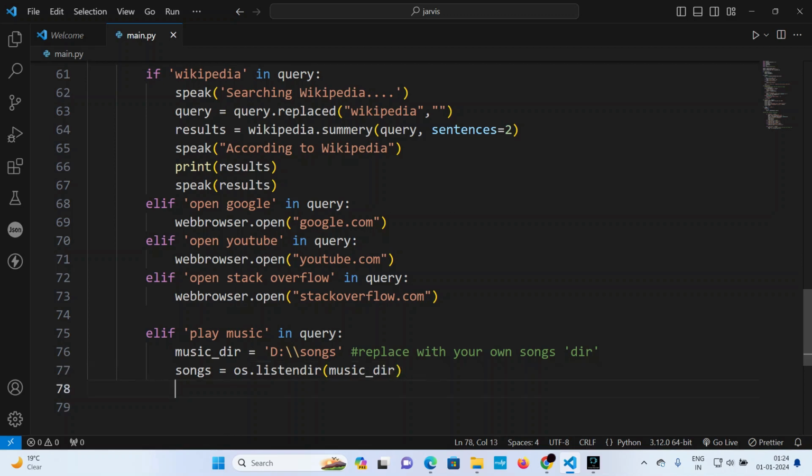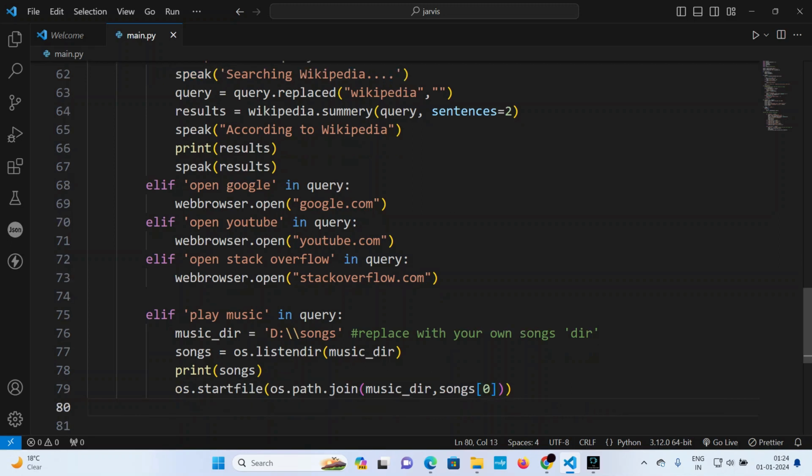Actually, I didn't have a snippet for it. Maybe I should enable. Actually, I didn't work on Python on this PC, so I didn't have any snippets. Okay, songs, and after that os.startfile. I have an attribute, so that will do what? os.path.join, one of the sexiest things in Python this is. And so music directory, and basically it will play the first song. So songs having the first index. Great. Maybe like that.